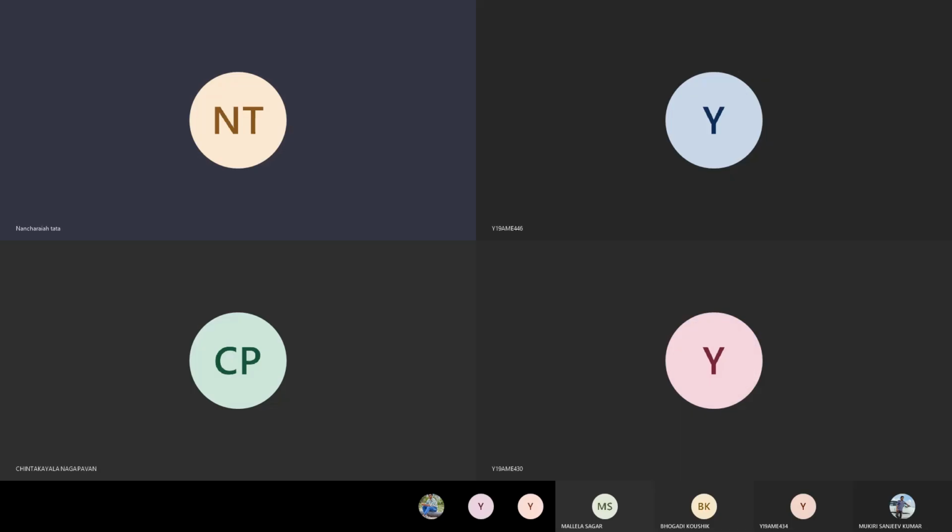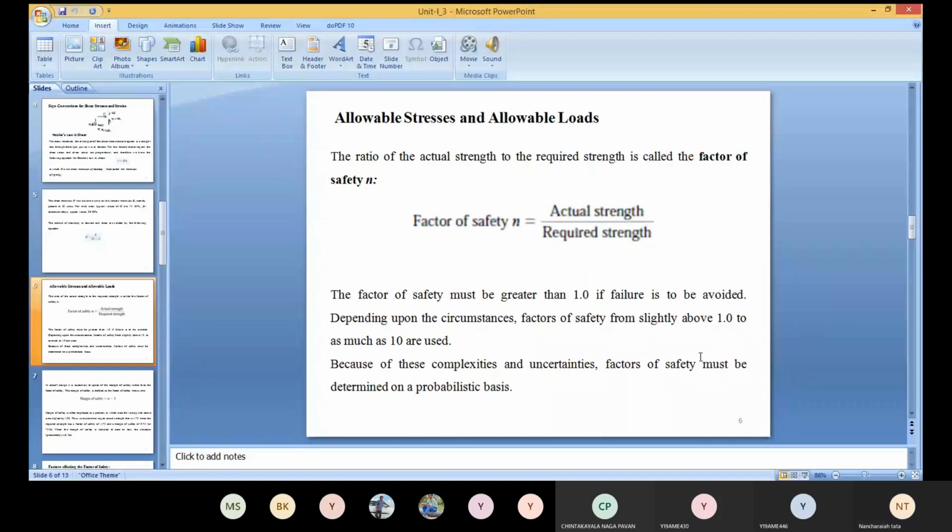Which we'll discuss it earlier. Okay, so now I'm sharing the screen. So is it visible to you? Brahmateja, screen is visible? Yes, sir.